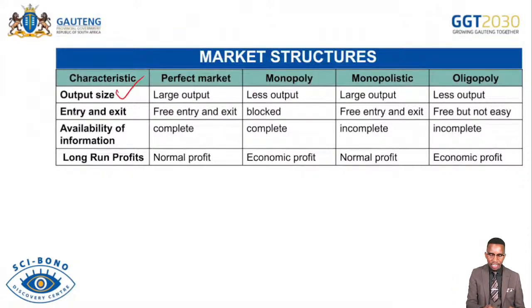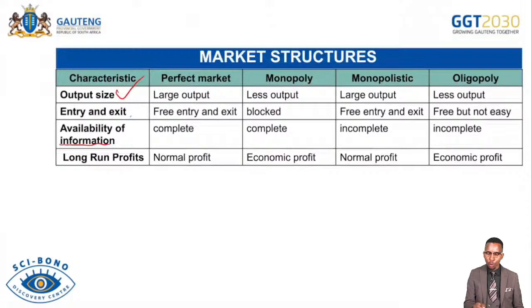And then market entry and exit, you check maybe monopoly. So you write market entry and exit or barriers. Then you explain to say the market entry is completely blocked. New firms are not allowed to enter the market. High barriers to entry exist to block the entry of new businesses. Those barriers can be artificial or natural barriers to entry. There is one producer of a certain product within the market.